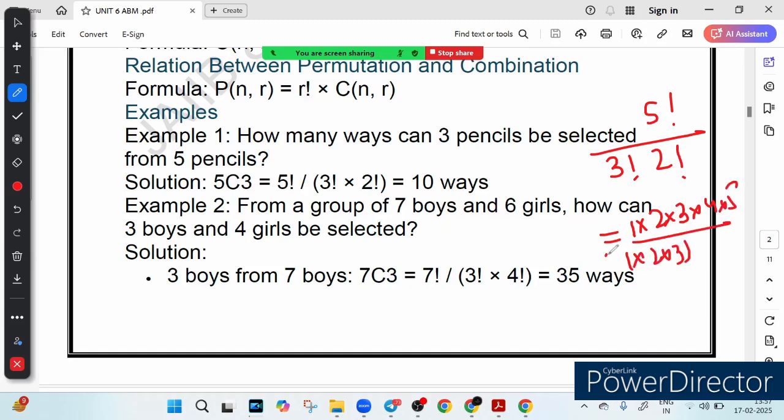1 into 2 into 3, and factorial 2 means 1 into 2. So this and this will get cancelled. This means 4 into 5 divided by 2. So this will give you how much? This will give you 10. So this 10 is the answer. There are 10 ways of selecting.